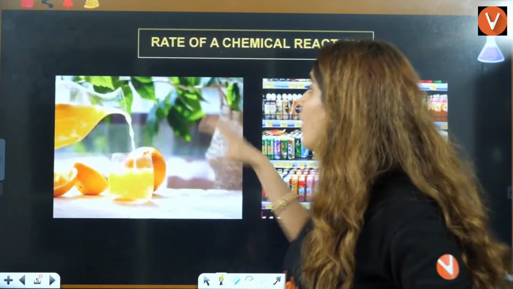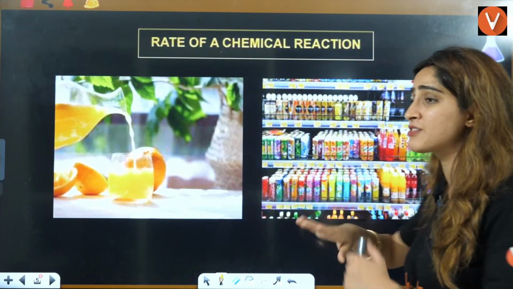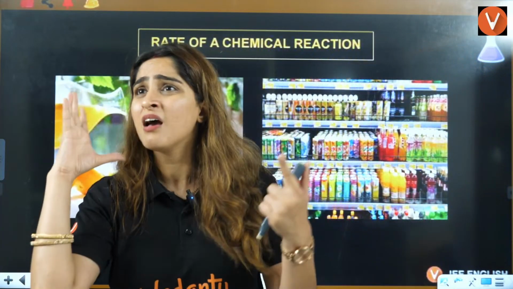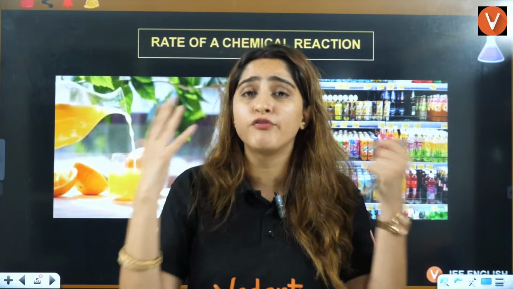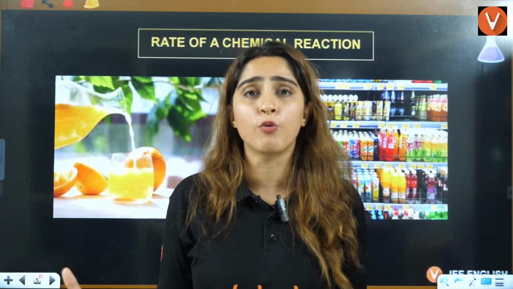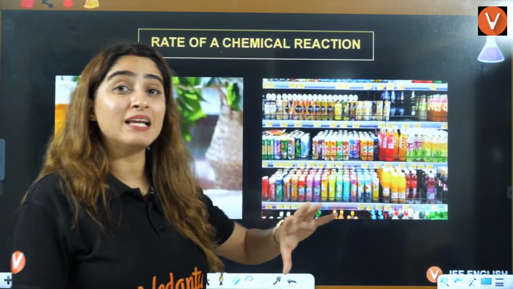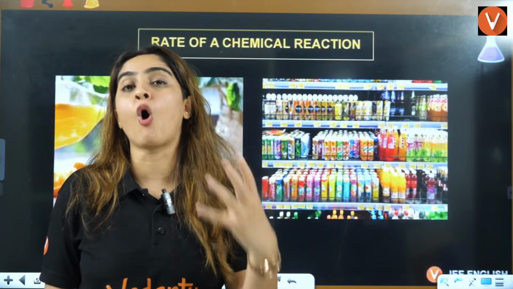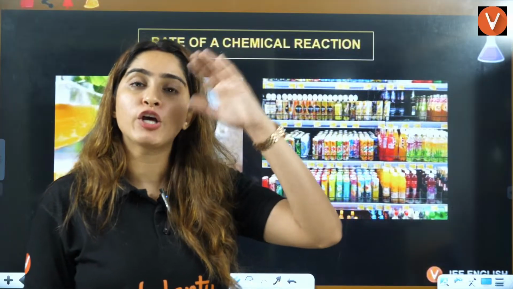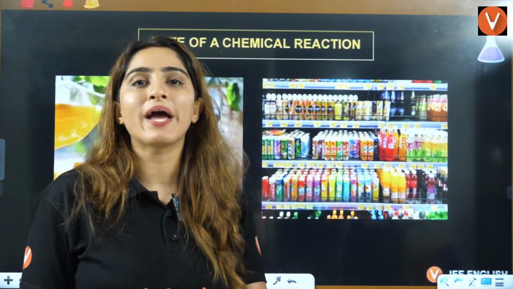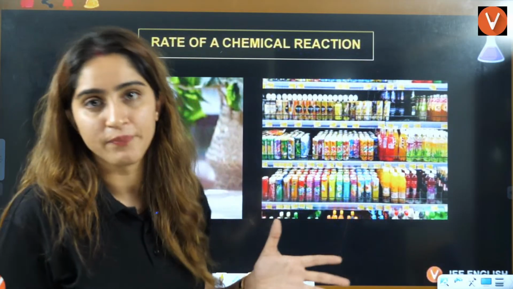All the preservatives that you see in juices, cold drinks, breads, biscuits, everywhere around, we are surrounded by preservatives. They decrease the rate of decomposition, they slow it. That's why our food is saved.